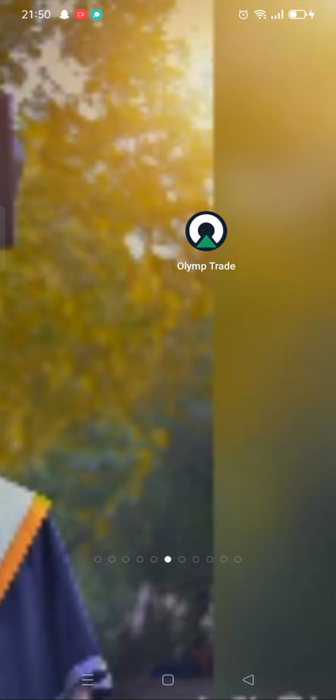Here we go for binary trading. Everyone knows we use binary trading with the app Olam Trade. Olam Trade is the best platform for binary trading. But let's see. Okay, here we go.